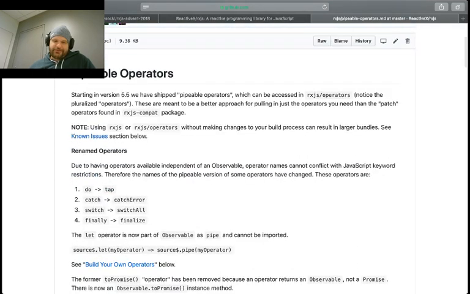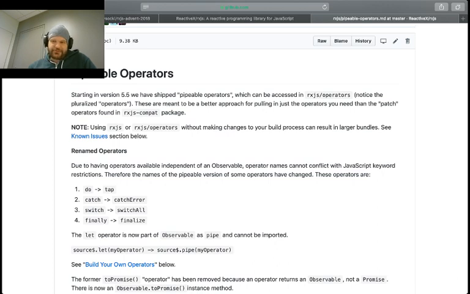So with that, do becomes tap, which I had already been doing in the RxJS 4 days, just because I wanted to get away from those collisions anyways. And what's funny, going back to the history of the pipeable operators, this was always actually kind of possible with the let operator.